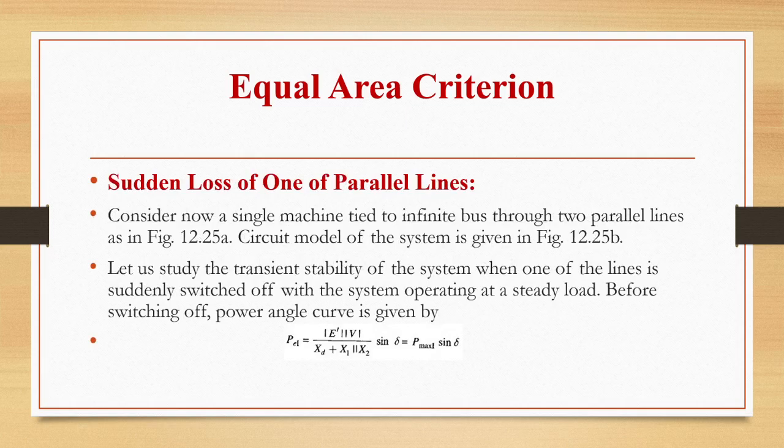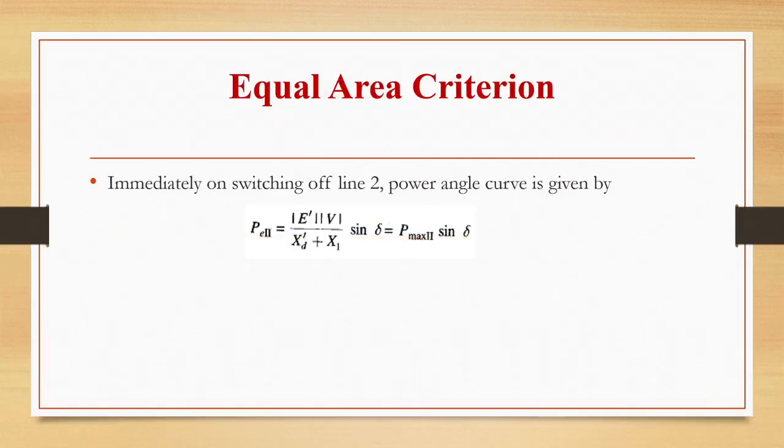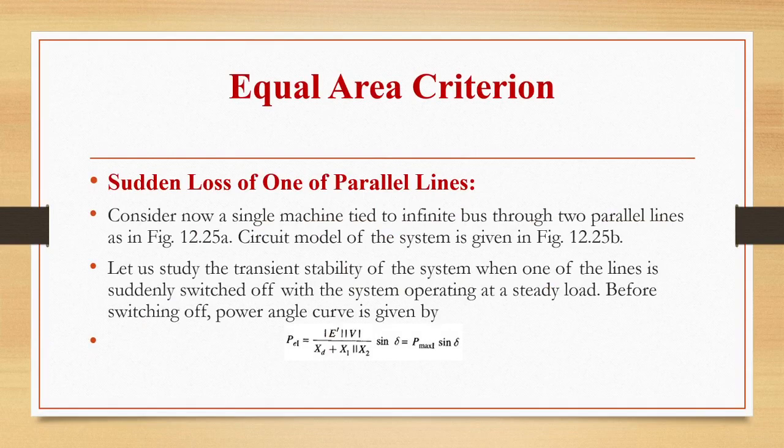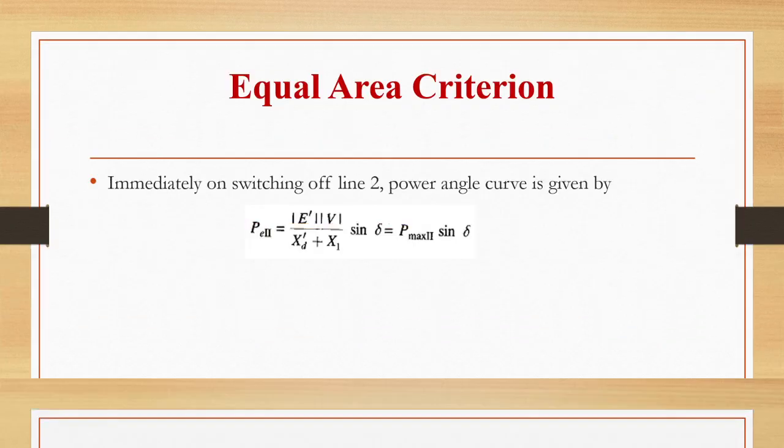Now let us consider a single machine tied to an infinite bus through two parallel lines as shown in this figure A. Let us study the transient stability of the system when one of the lines is suddenly switched off, with the system operating at a steady load. Before switching off, the power angle curve is given by PE1 is equal to mod E dash mod V by XD plus X1 in parallel with X2, sine delta, that is P max 1 sine delta.